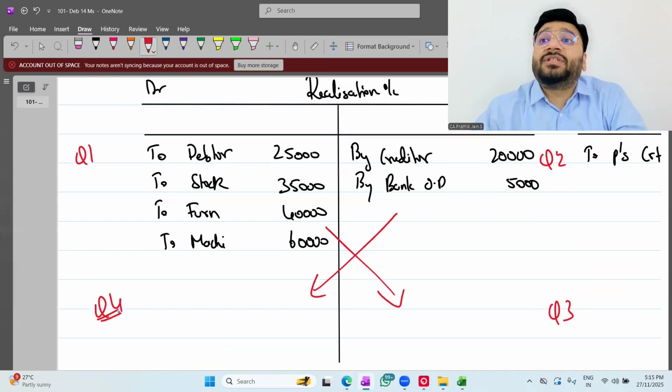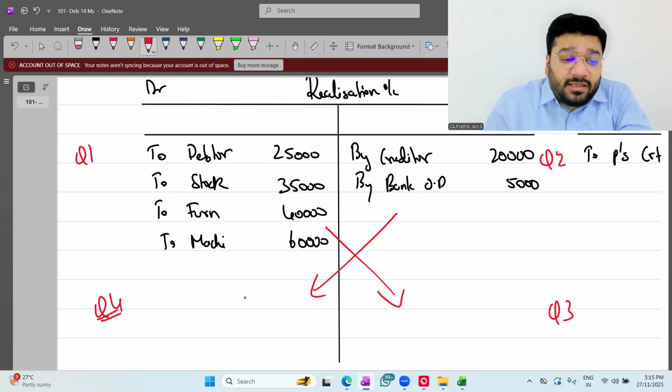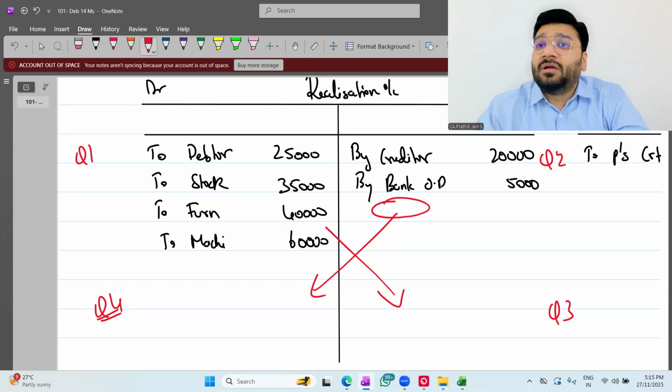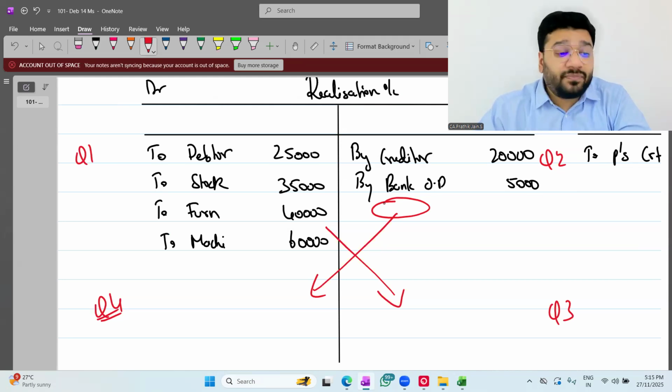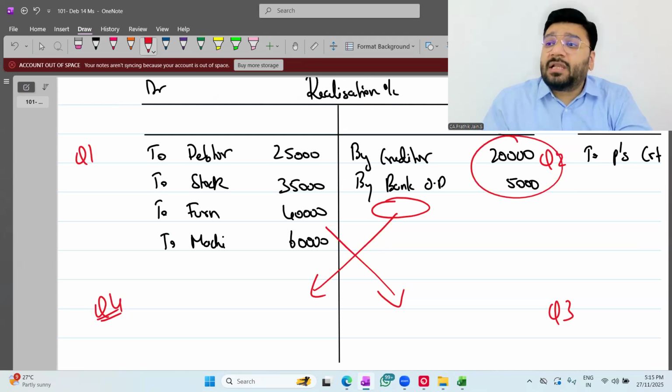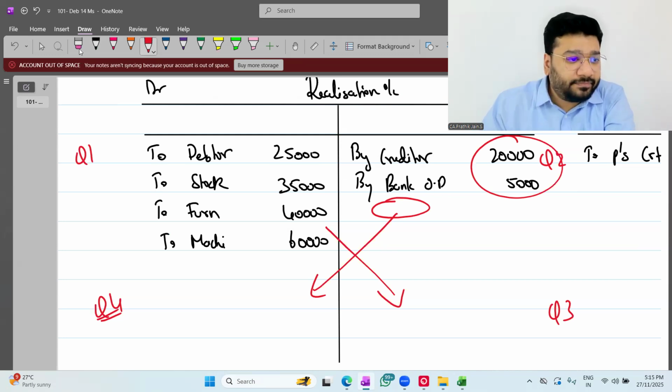Which liability? Genuine liability. Sir, if we have provision for depreciation, provision for doubtful debt, investment fluctuation reserve, WCR, will I make payment for that? No. Those are loss items. Got it, not got it? So credit here means 2 items. One will be a payment item and the second will be the loss item. Okay, not okay? Clear, not clear? Okay.